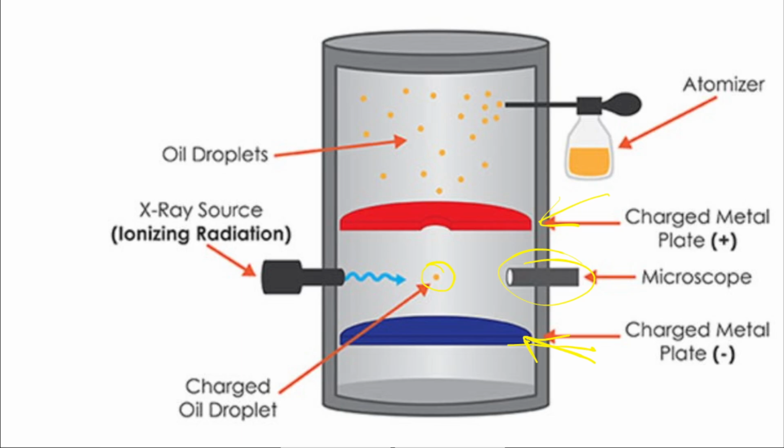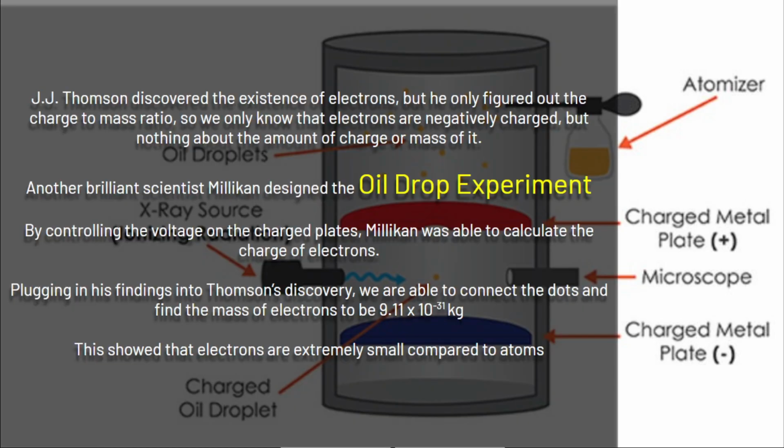Okay, and he can calculate the amount of charge in those tiny particles. And what he found was they all come in multiples of the same tiny value. And he calculated the charge of electrons. So that was a really brilliant experiment. It's called the oil drop experiment.